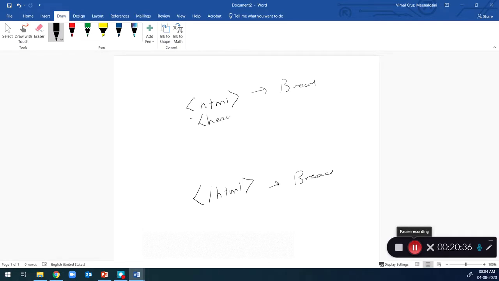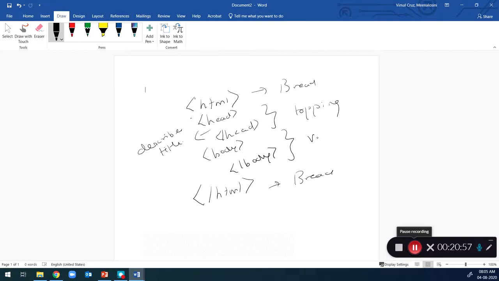Then you have your head section, which specifies the title and so on. This is the topping, like lettuce and onion. It describes the web page: the title and the character encoding. And then here is the actual body tag. Whether it is veg or chicken, this is the actual patty, the actual content of the web page.